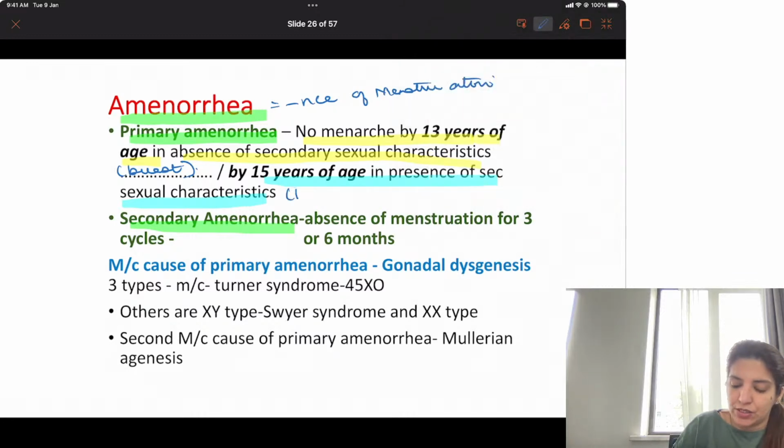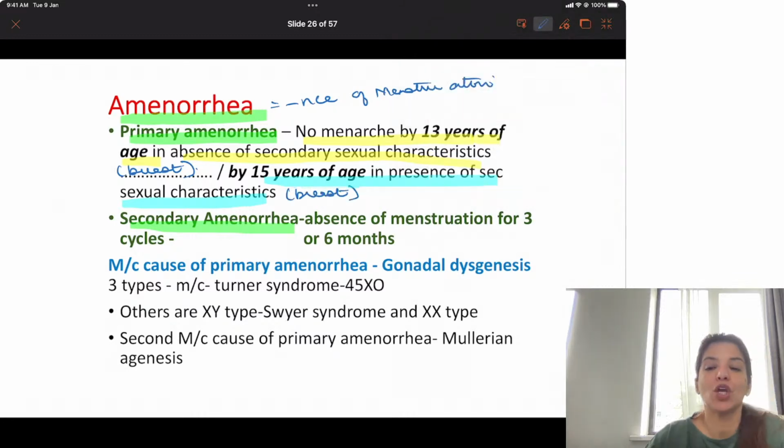That means in presence of breast. So if in a female breast is absent and she has not had menarche by 13 years of age, that is primary amenorrhea. Or if breast is present and she has not had menarche by 15 years of age, that